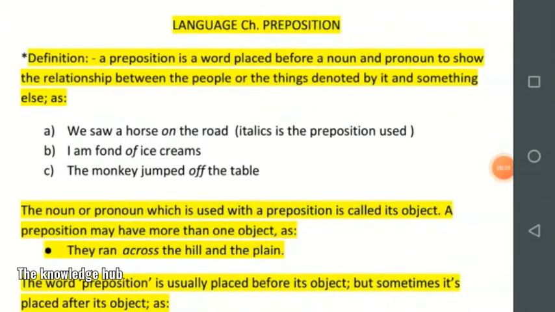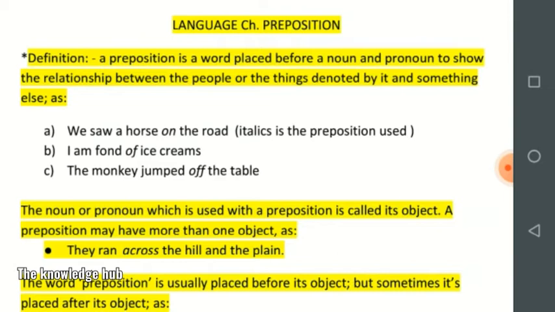The first video is on the topic prepositions. So, the definition of a preposition is: a preposition is a word placed before a noun and pronoun to show the relationship between the people or the things denoted by it and something else, as we saw a horse on the road. I am fond of ice creams. The monkey jumped off the table.